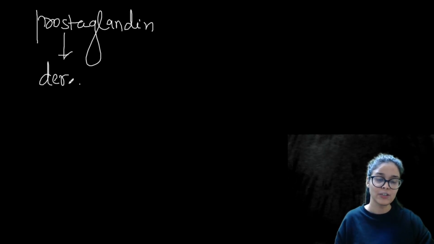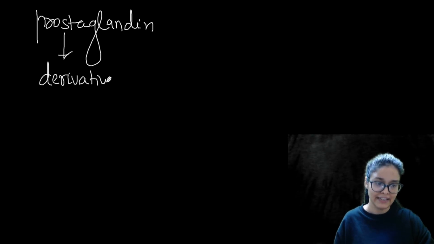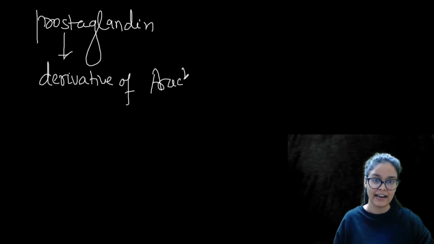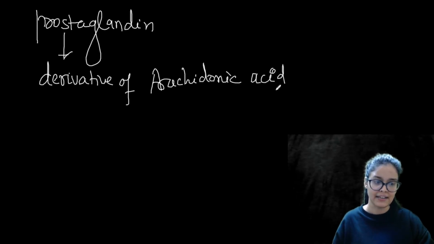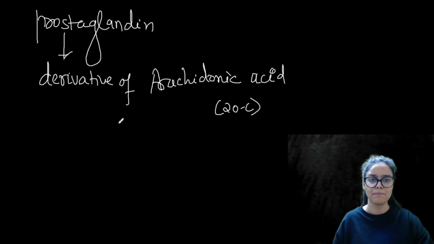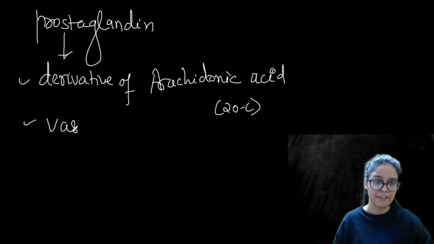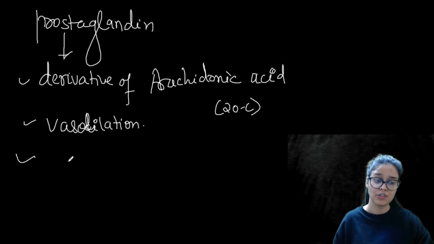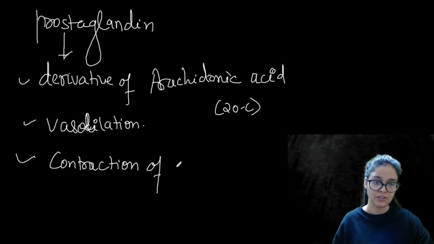Besides that, which other hormones are involved? Prostaglandin. Prostaglandin is a derivative of arachidonic acid. Derivative of what? Derivative of arachidonic acid, and arachidonic acid is basically a fatty acid. Arachidonic acid is a 20 carbon compound, and obviously it helps in vasodilation. It will help in vasodilation, plus during parturition it helps in the contraction of the uterus, right?